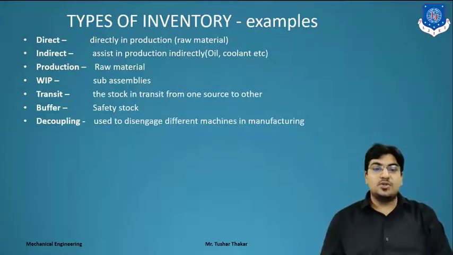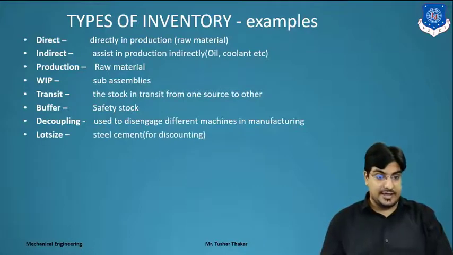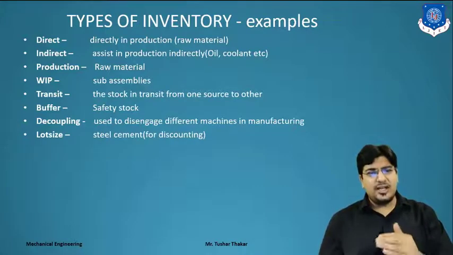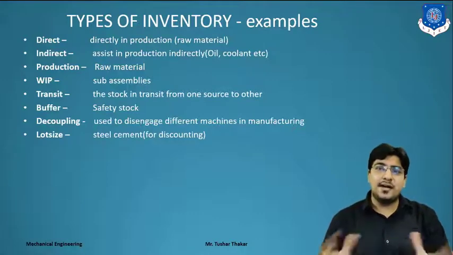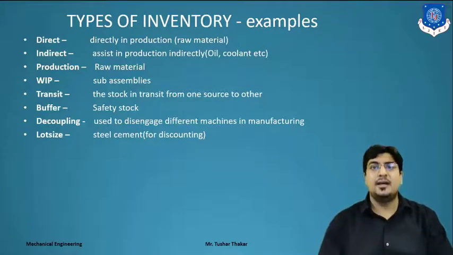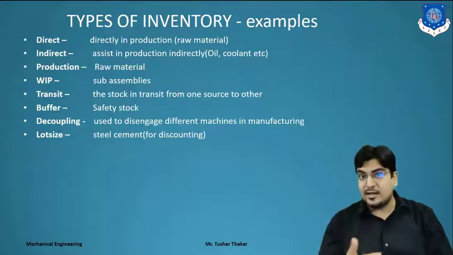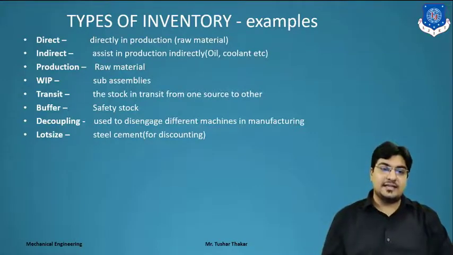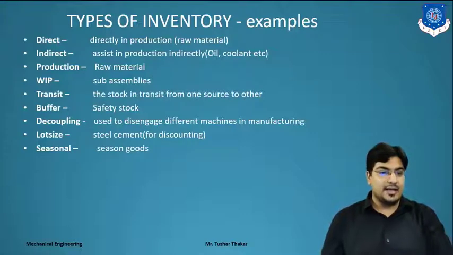Now decoupling is used to disengage different machines in manufacturing, that is known as decoupling, right? It means if you have maintenance on a machine, you have to decouple the machine part and put that part at the maintenance department, which is also another inventory. Clear? Lot size is for discounting. Clear? Seasonal means seasonal goods. Now clear?